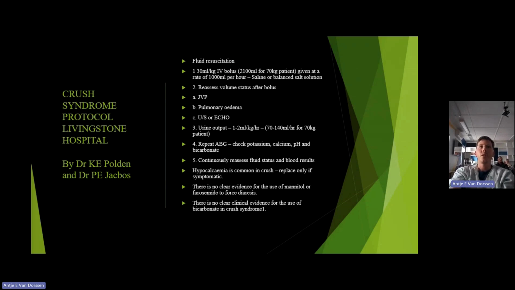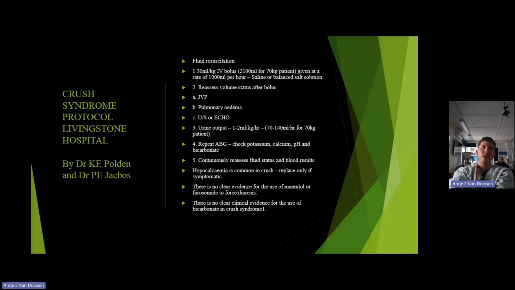Continuing on, you want to aim for a 30 ml per kilogram IV bolus, given at the rate of 1,000 mils per hour, saline or balanced salt solution. So they say balanced salt solution. Then reassess the volume status, JVP. I don't ever look at the JVP when I volume resuscitate. Pulmonary edema, again, is a late one. And ultrasound or echo, I've never done that to assess if they're adequately being resuscitated. I think that an A-line, looking at the wave pattern and the early and late respiratory variation, is a good way to assess if the